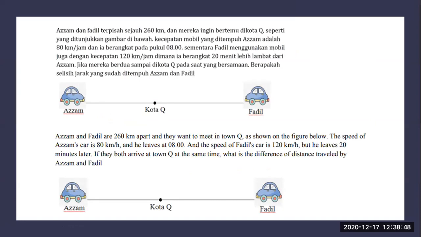So Azam and Fadil are 260 kilometers apart and they want to meet in town Q, as shown on the figure below. The speed of Azam's car is 80 kilometers per hour and he leaves at 8 o'clock, while the speed of Fadil's car is 120 kilometers per hour, but he leaves 20 minutes later. So if they both arrive at town Q at the same time, what is the difference of distance traveled by Azam and Fadil? Okay, so we can redraw the figure.